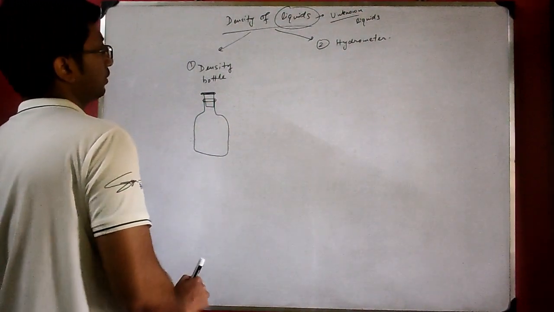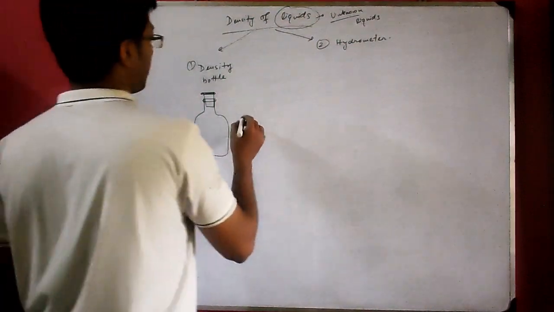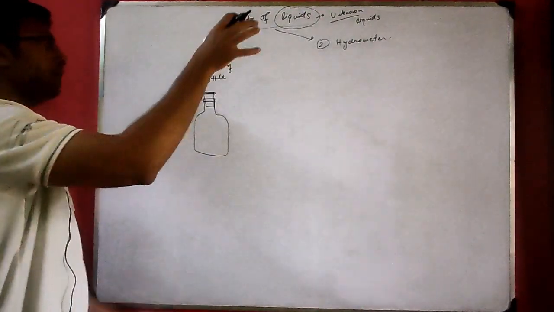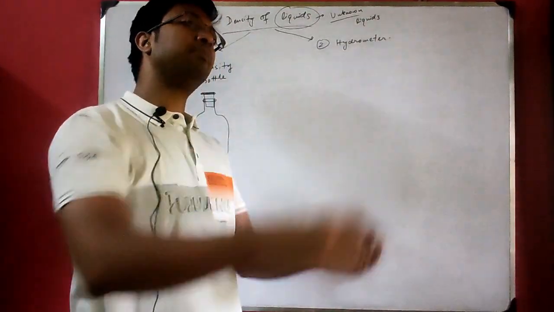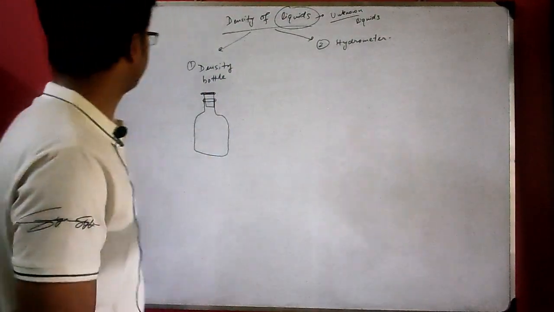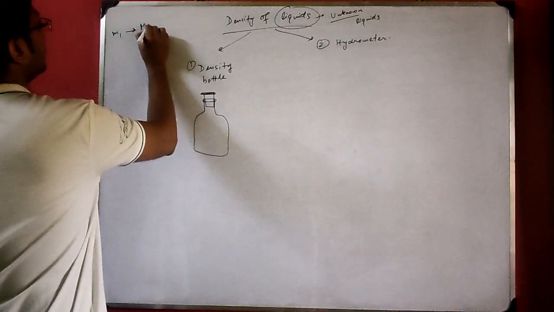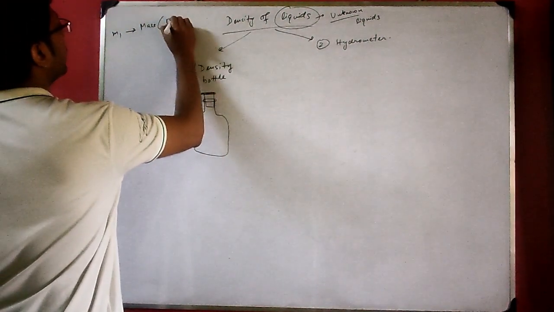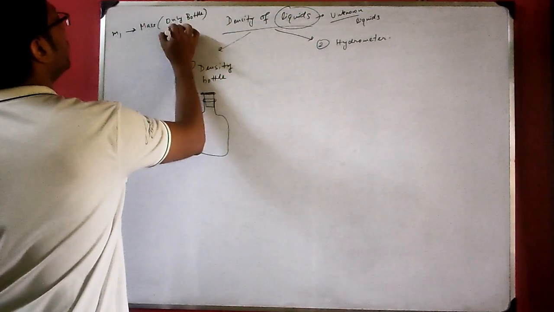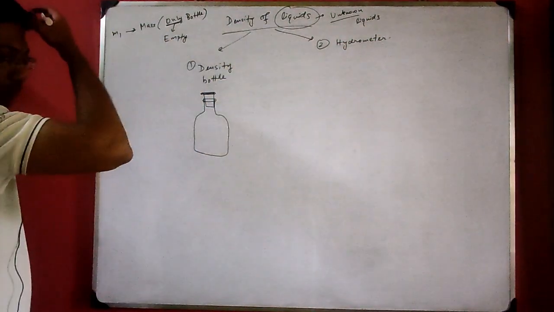Now, how to find the density of liquids by using this bottle? First, we weigh this bottle and find the mass of the empty bottle. You place it on the physical balance or beam balance and get the mass of the empty bottle. We note it as M1. M1 is the mass of only the bottle, the empty bottle. Only means empty, dry and empty, so that no liquid is present inside it.